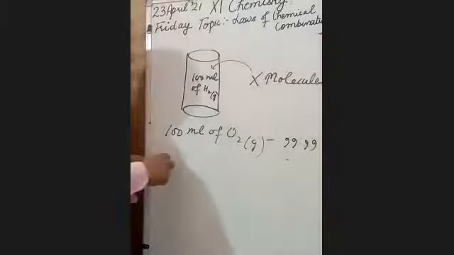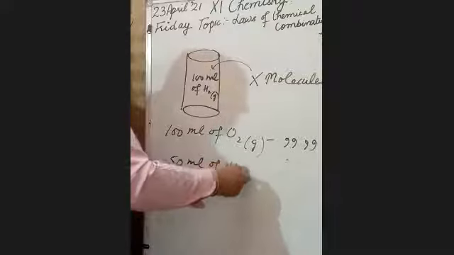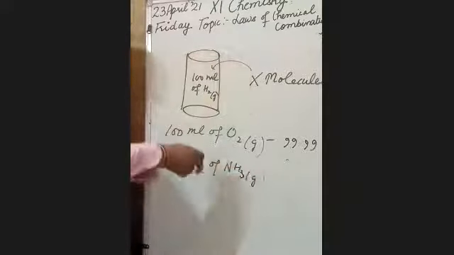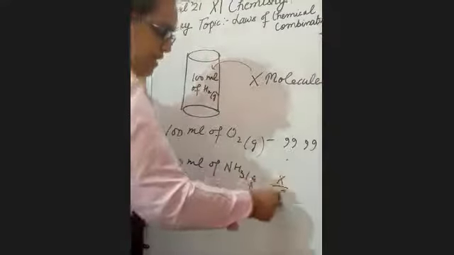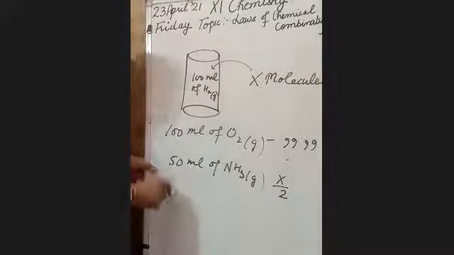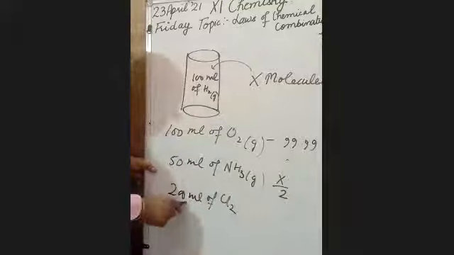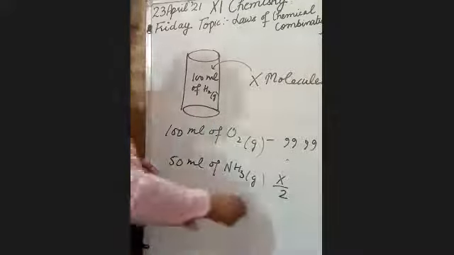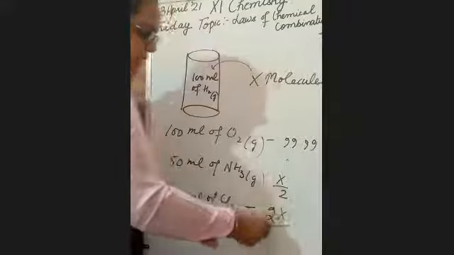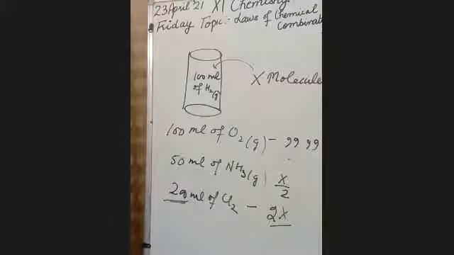If I ask about 50 ml of NH3 gas at the same temperature and pressure, you will say the volume is half, so the number of molecules will also be half. Or if I ask about 200 ml of chlorine gas, the volume is double at the same temperature and pressure, then it will be 2X. I hope it is clear to you all? Fine. This is all about your gas.